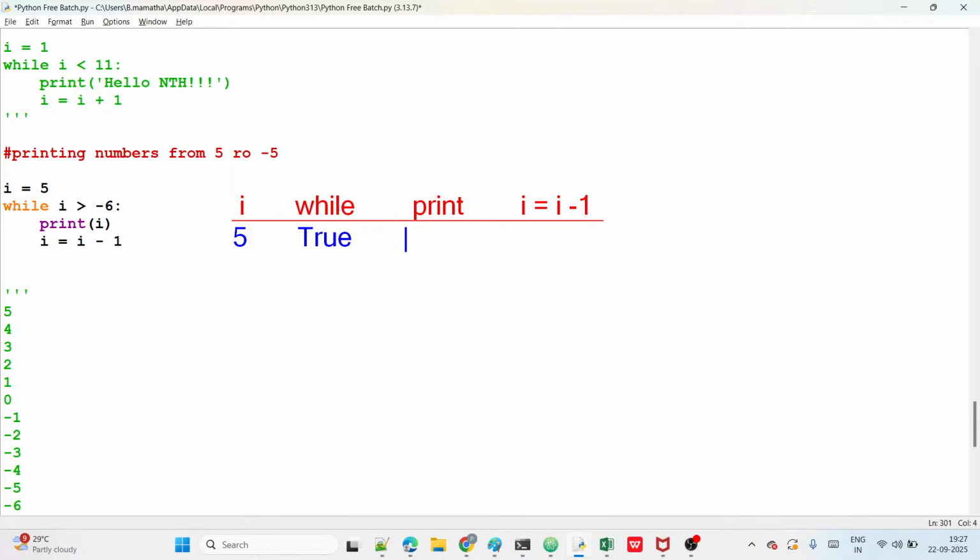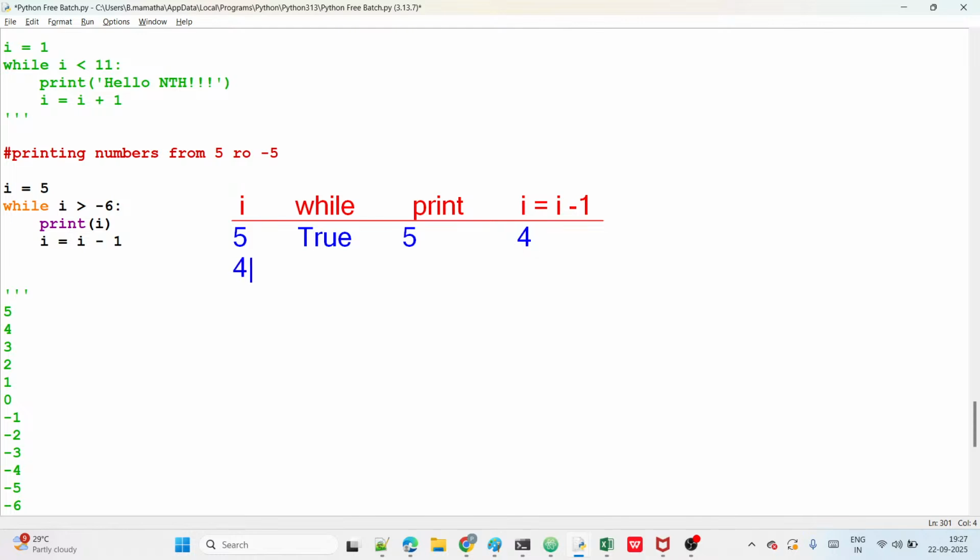Then print I. I means what here, right? 5 is printed. Then 5 minus 1 means what? 4 is assigned to I. So I value is what now? 4, right? I value is 4, guys, okay? I value is 4, all of you, right?